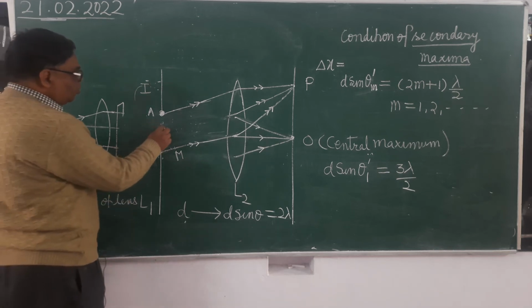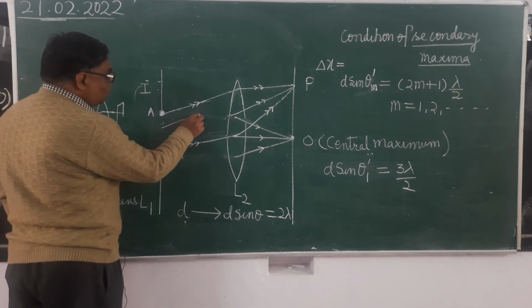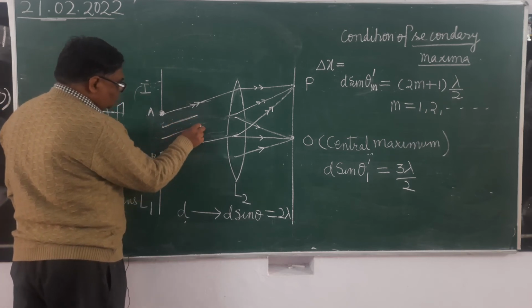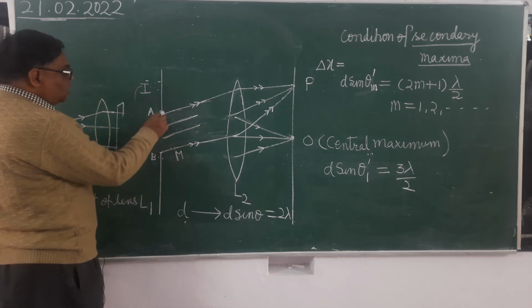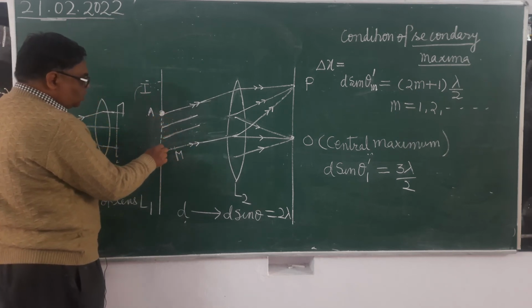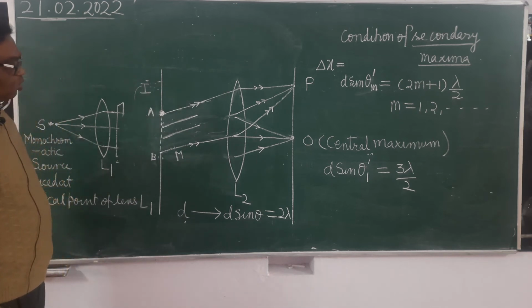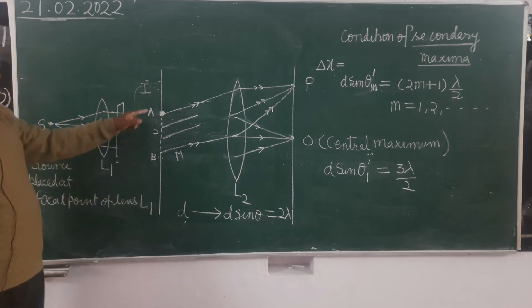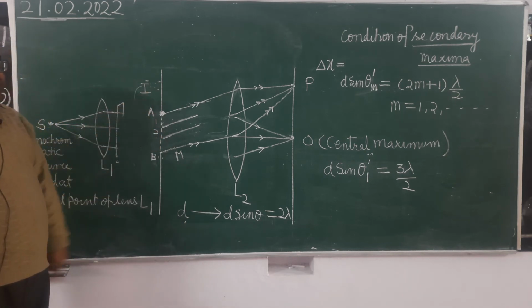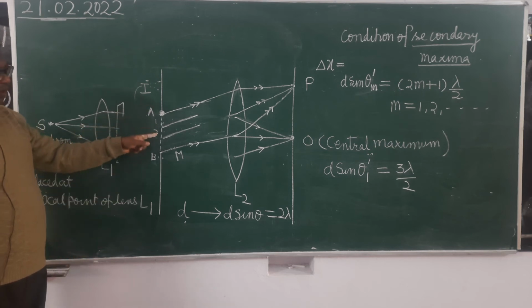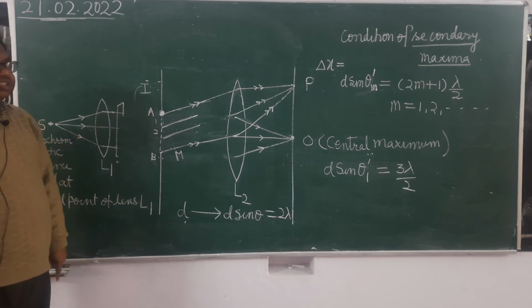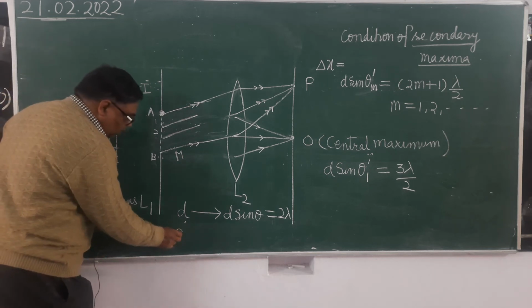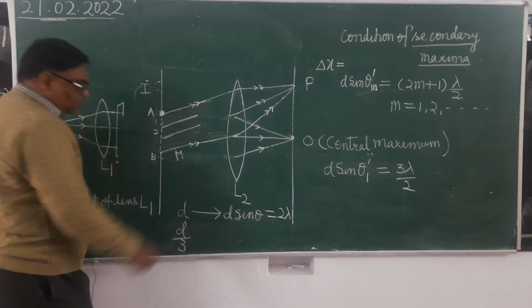Now we have assumed that slit is made up of how many equal parts? Slit is made up of 3 equal parts. Each is having what width? d by 3. Each is having width d by 3. Now the waves which are coming from corresponding points of first and second part, what is the separation between corresponding points? d by 3. It's clear?